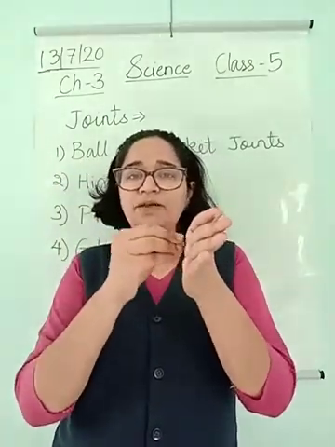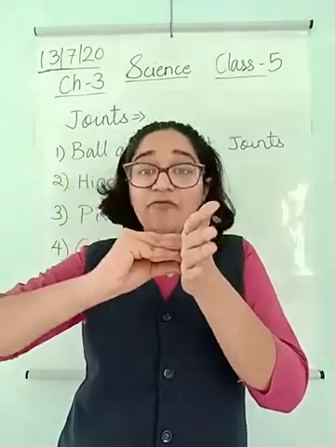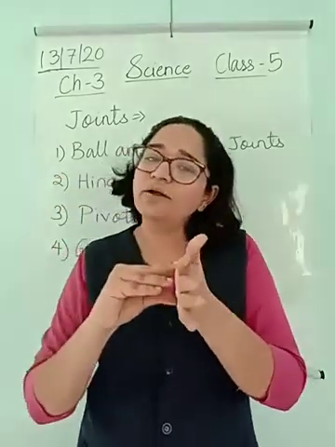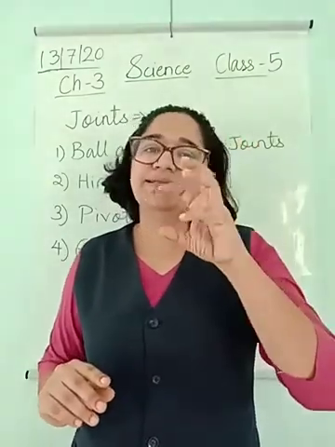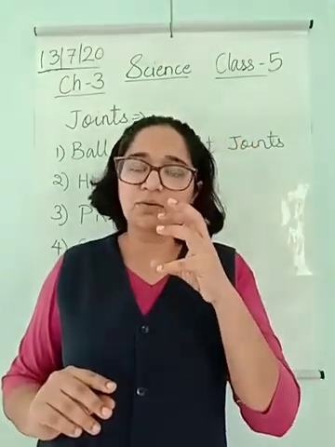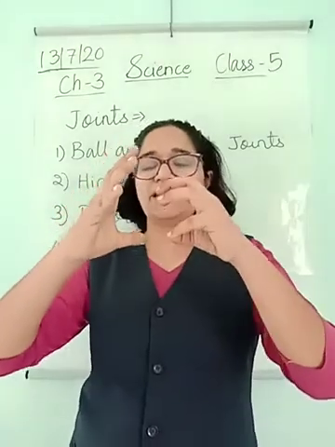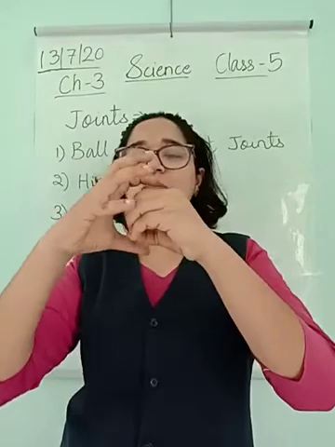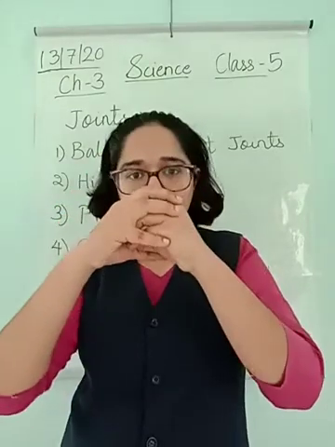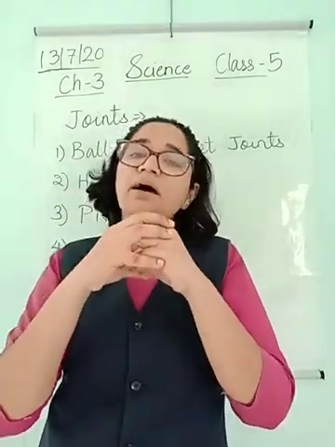It has perfect holes wherein your plug fits, isn't it? So that is called a socket. In the same way here, your bone is in the shape of a ball and your socket is such that it will fit correctly into it. So this is how a ball and socket joint is attached.